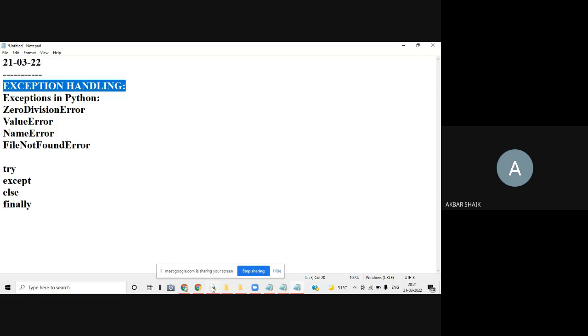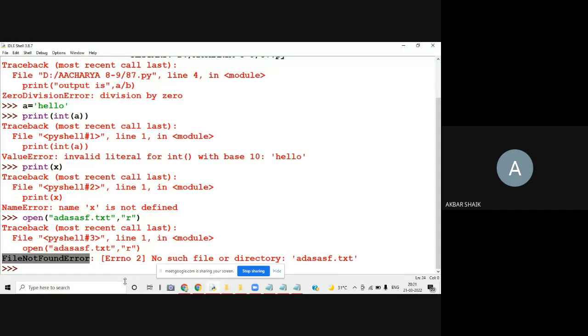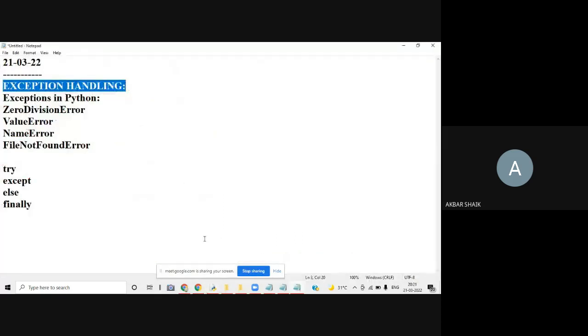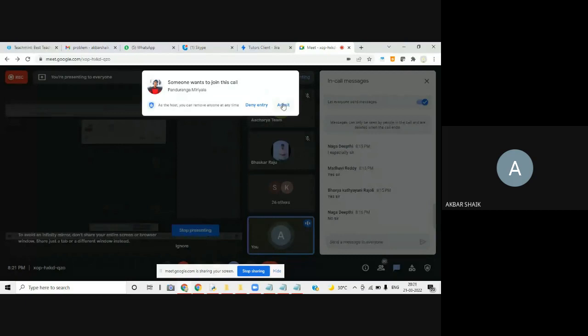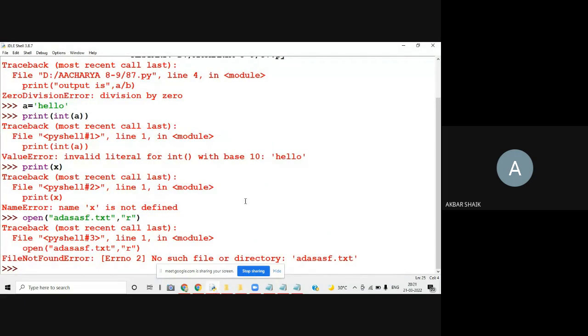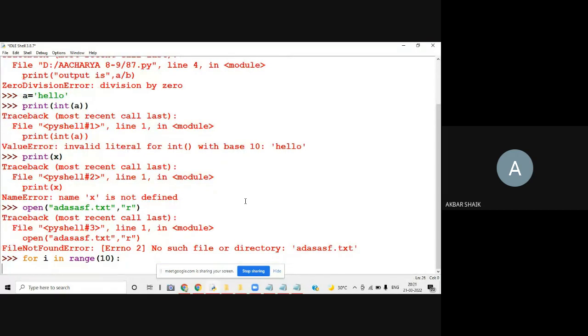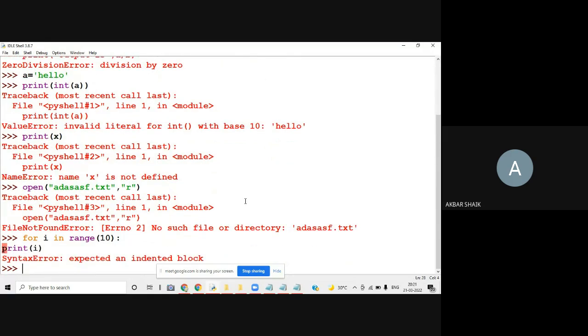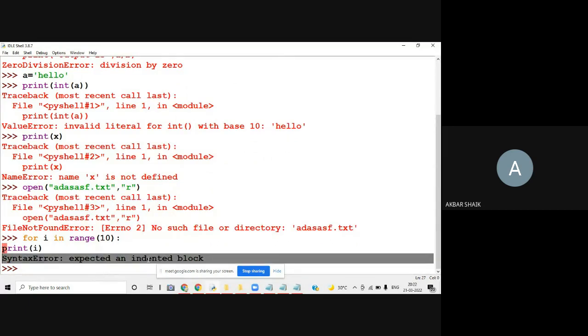And one more common exception, you people already know. We have seen this exception in so many examples. One of the common exceptions is indentation. Whenever we are writing some loop, for example, for i in range of 10, if I am not giving any indentation and directly start from the beginning, then we are going to get an error: expected an indented block.